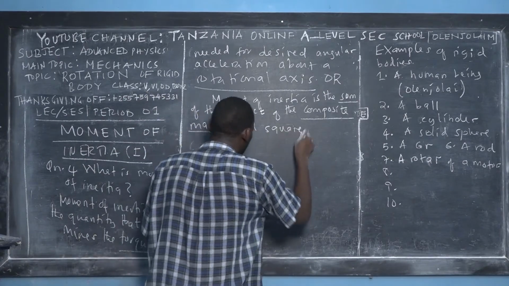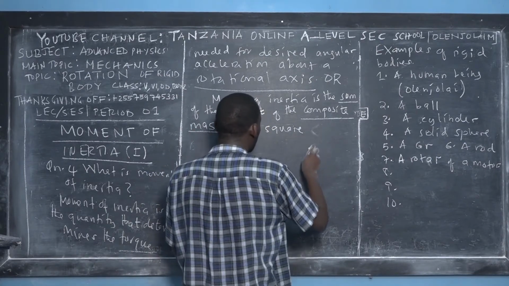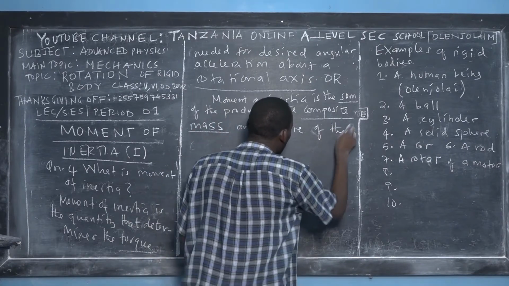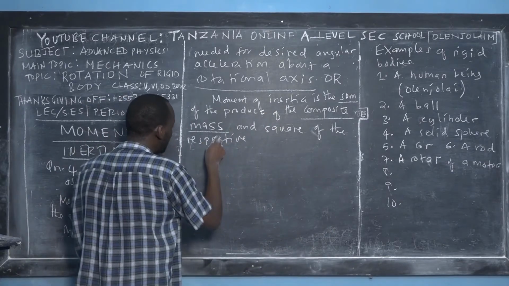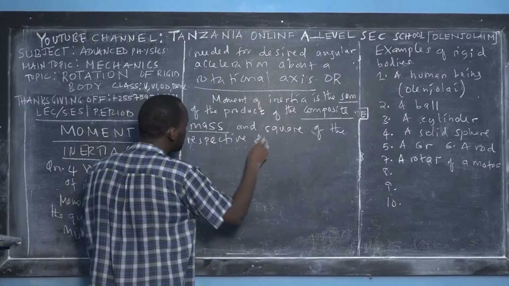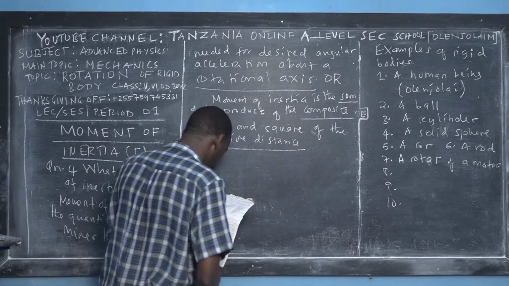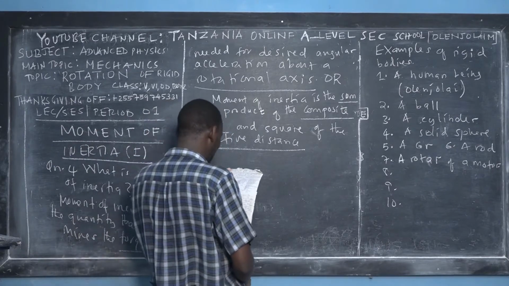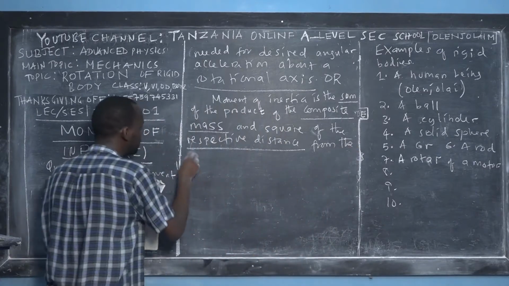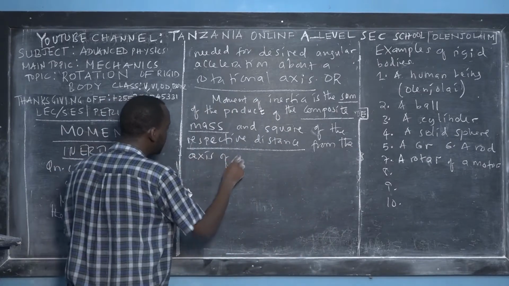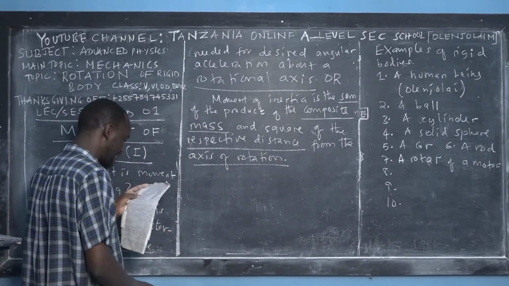Fantastic definition. And the square of the respective distance from the axis of rotation.